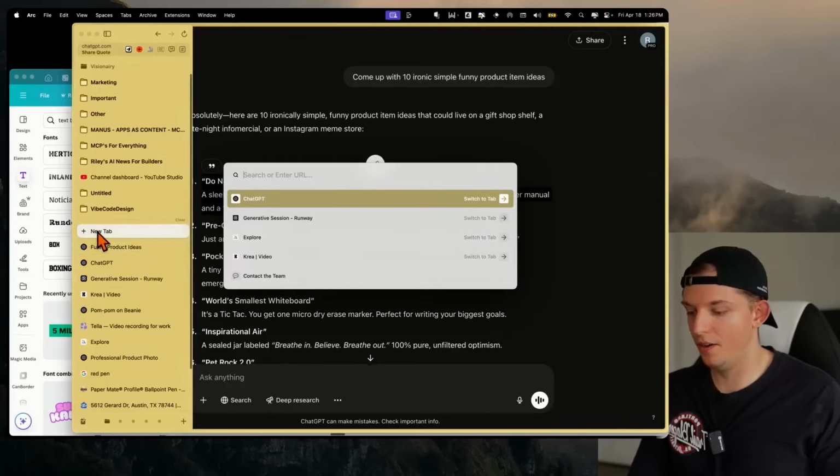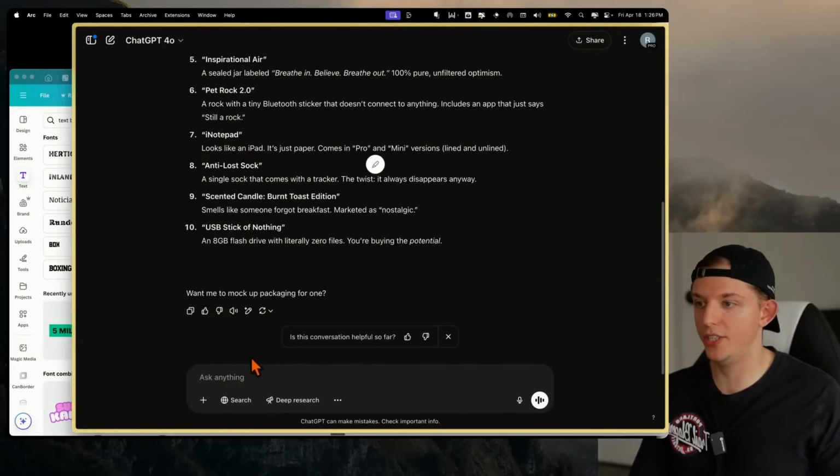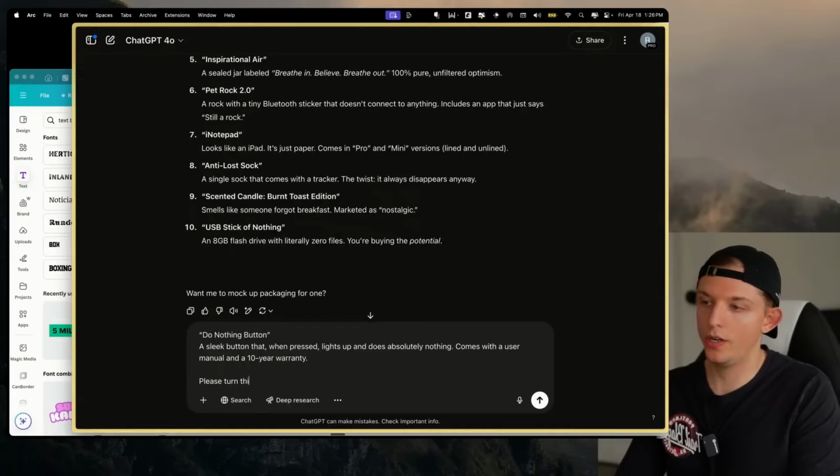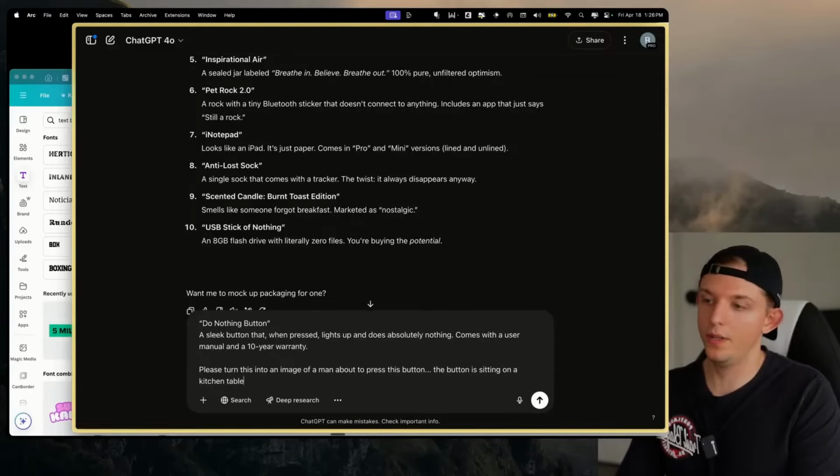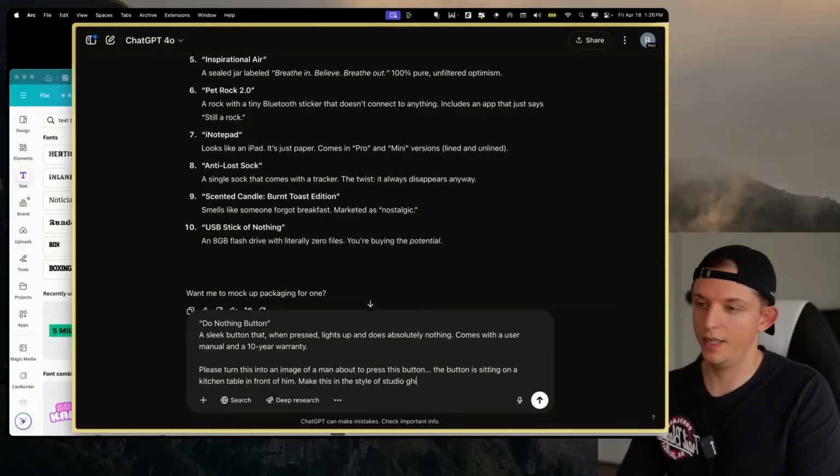Now, let's actually stay within ChatGPT. Please turn this into an image of a man about to press this button. The button is sitting on a kitchen table in front of him. Make this in the style of Studio Ghibli.